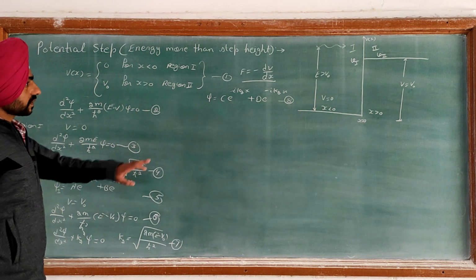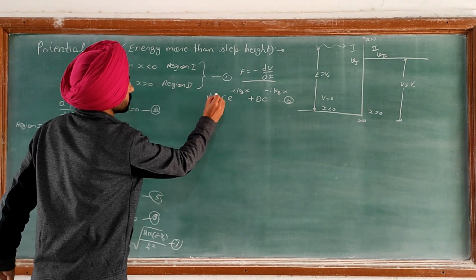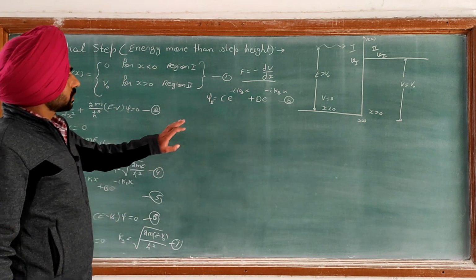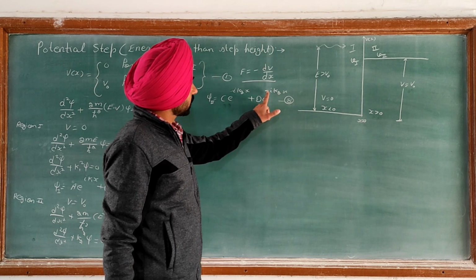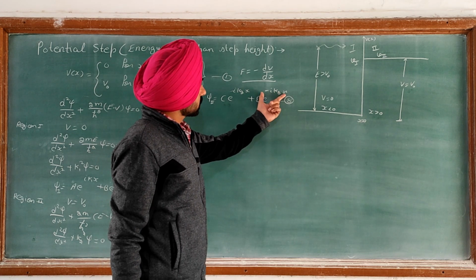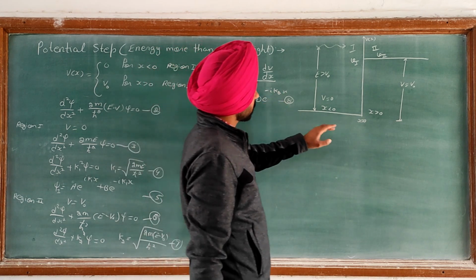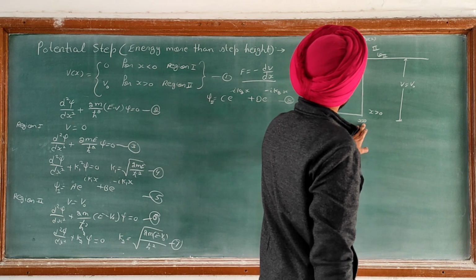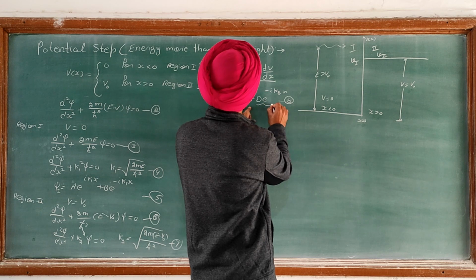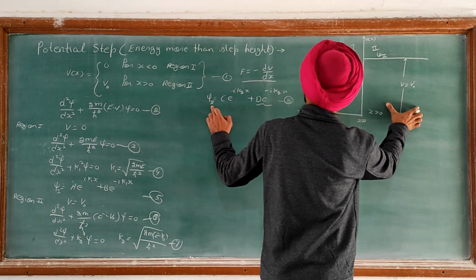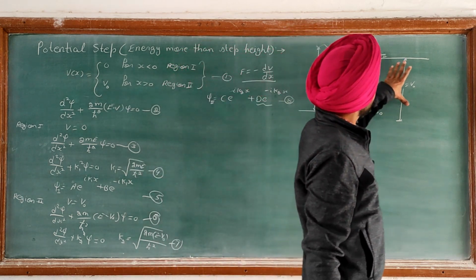As this wave function is in region 2, I will denote it psi 2. Now here this part is the incident part and this part is the reflected part. The negative sign shows that the propagation of the wave is along the negative x-axis. This part of the wave function in region 2 denotes that the wave is reflected, but it is a step potential.